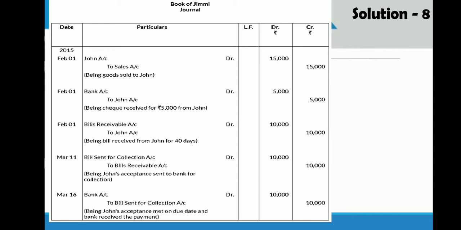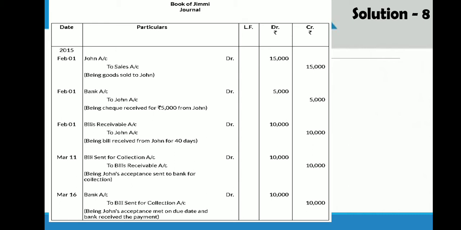Now, before the day of maturity. Now here maturity date would be 40 days you will add in 1st February plus 3 days of grace. But before the maturity date on March 11, Jimmy sent this bill for collection through banker. So on March 11 he will write bill sent for collection account debit 10,000 to bills receivable. So now this bill is with the bank.